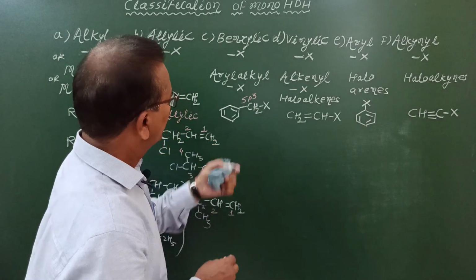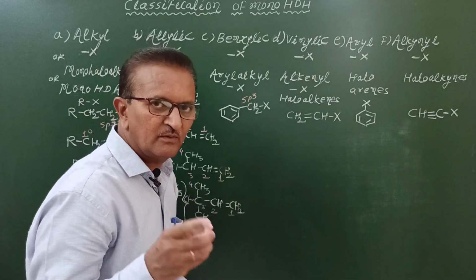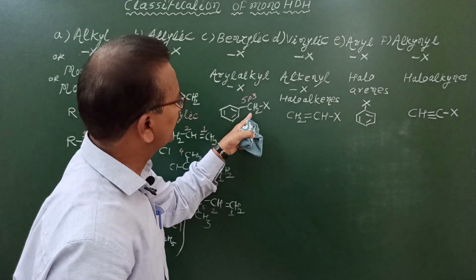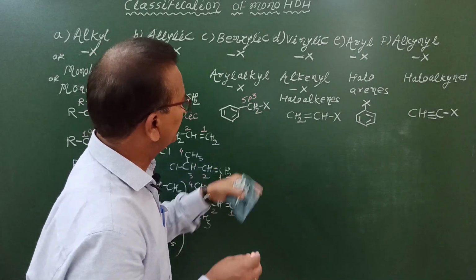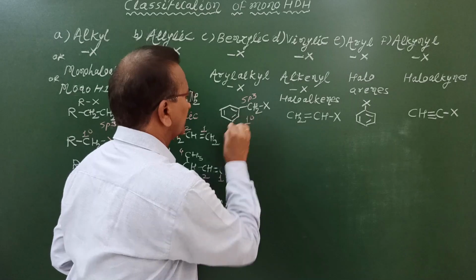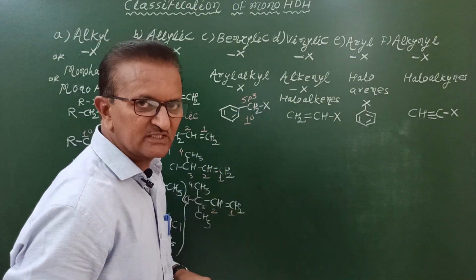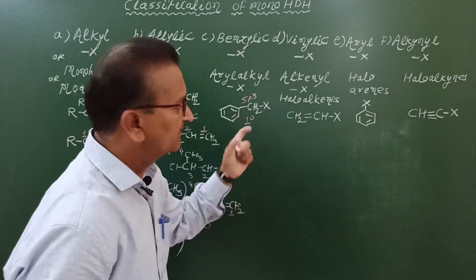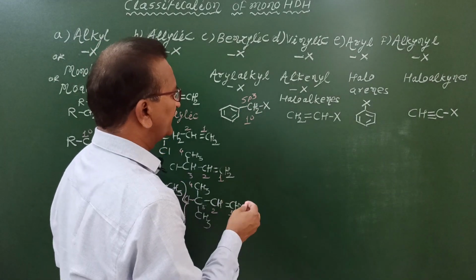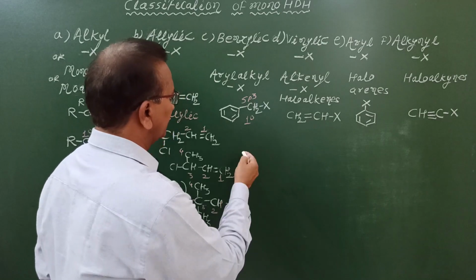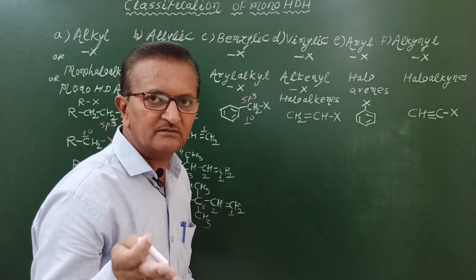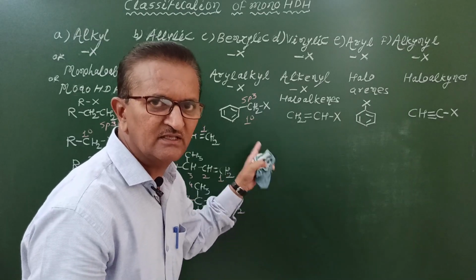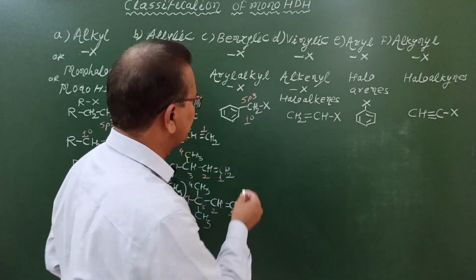alkyl halides. Now, this is representation for primary benzylic halides. This is representation of primary benzylic halides because here halogen atom is bonded to a primary carbon atom. And again, this carbon atom is sp3 hybridized carbon atom because this carbon atom is surrounded by 4 sigma bonds. Now let us see here. How to represent secondary? Rather than writing general representation, we'll write examples of primary benzylic halides, secondary benzylic halides and tertiary benzylic halides.